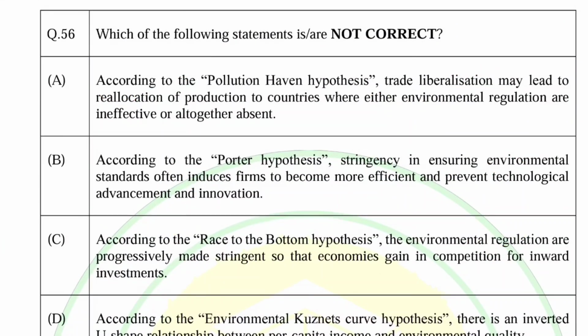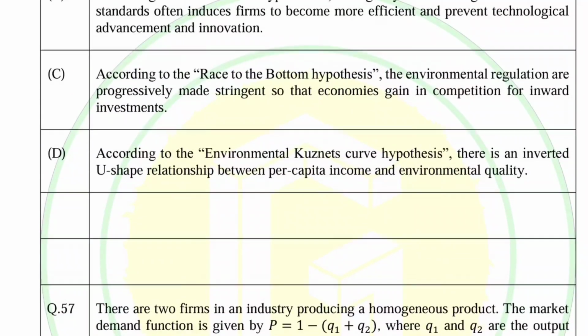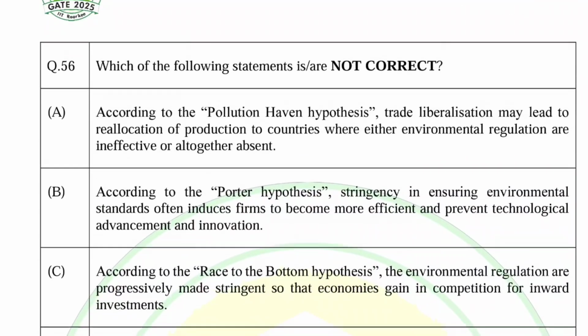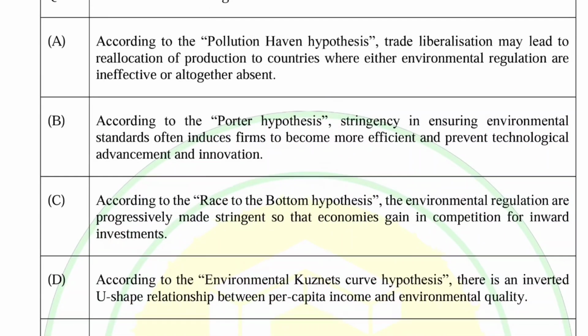Which of these statements is or is not correct? I don't have the time to read all these, so let us. Okay, so we have Porter hypothesis, we have race to bottom hypothesis, we have pollution haven hypothesis. I don't know about these, so let us skip this one.